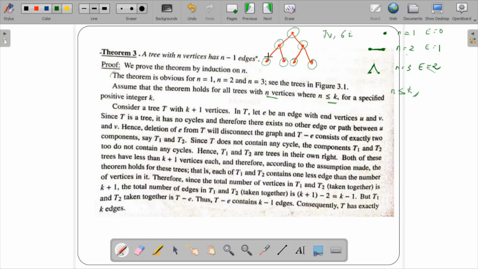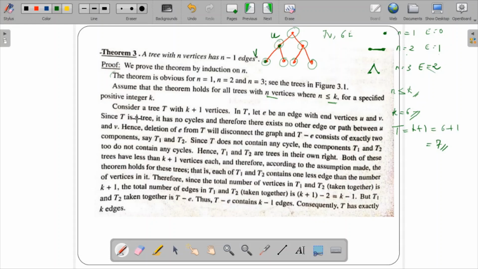Here we have 7 vertices, so I'll take k as 6, and then a tree with k plus 1 vertices is nothing but 6 plus 1, that is equal to 7 vertices. So this is a tree with 7 vertices. So consider a tree T with k plus 1 vertices. In T, let e be an edge with end vertices u and v. Let me take this vertex as v, and this vertex as u.